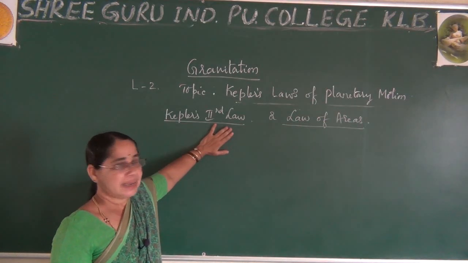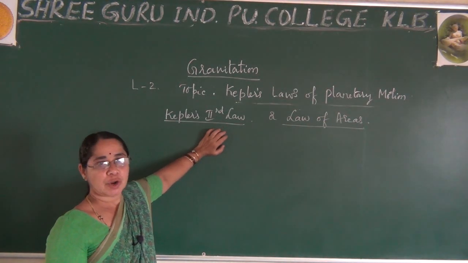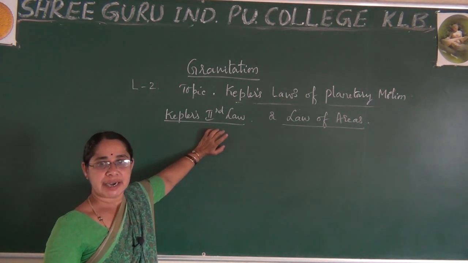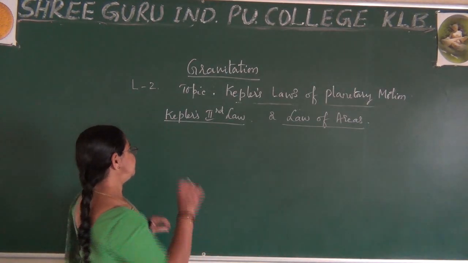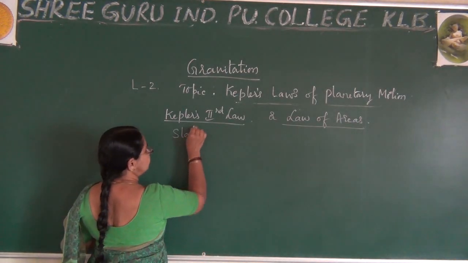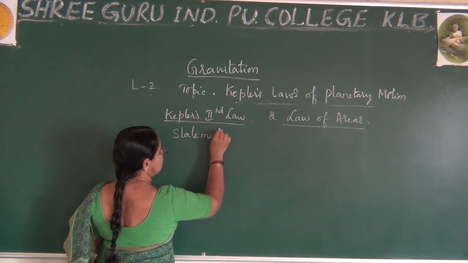So you have to remember, here again you are using an elliptical orbit. We are explaining this. Let me just write the statement.